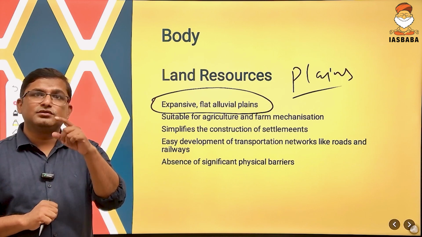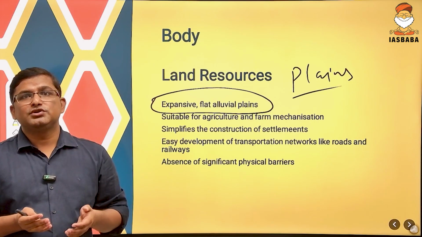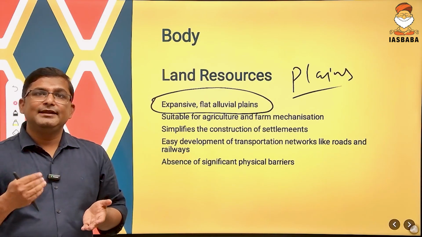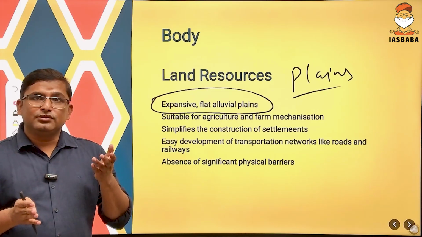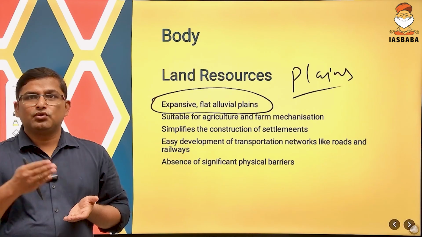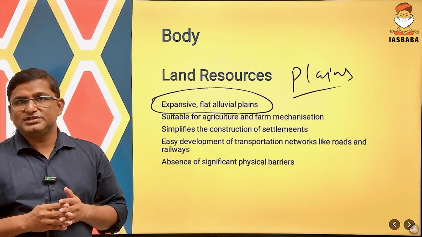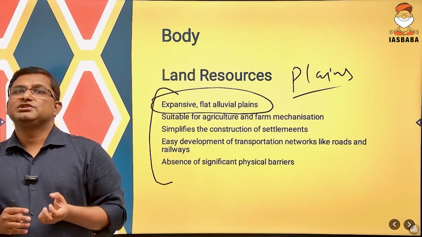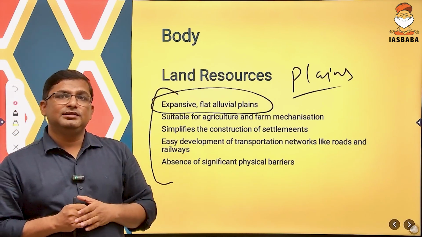Because plain area gives you the opportunity to do agriculture. Plain area gives you the opportunity for construction because of the absence of physical barrier. Plain area also gives the opportunity for easy development of transportation like roadways, railways, etc. Easy connectivity to the people. So roadways and railways density is also high in the Ganga region, Ganga basin region. So all these reasons and factors led to the high population density in the Ganga river basin due to the plain area.